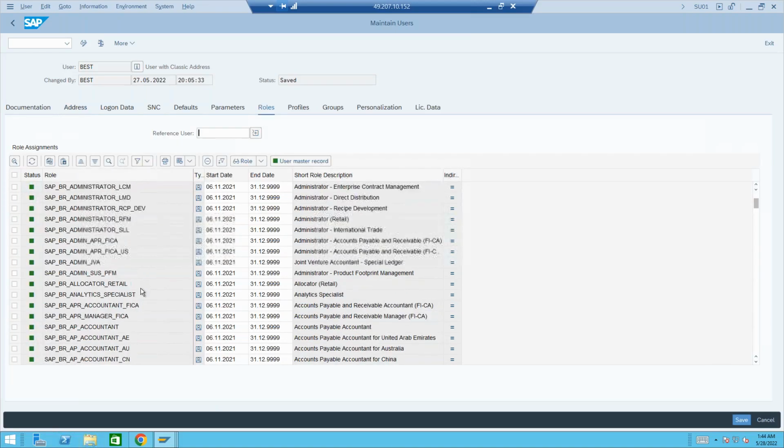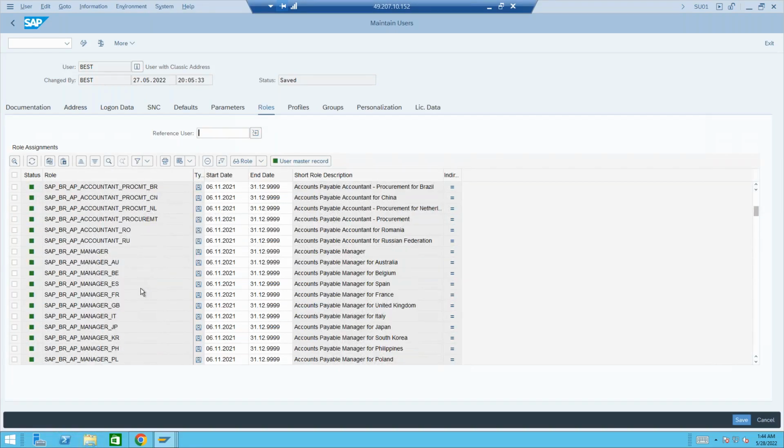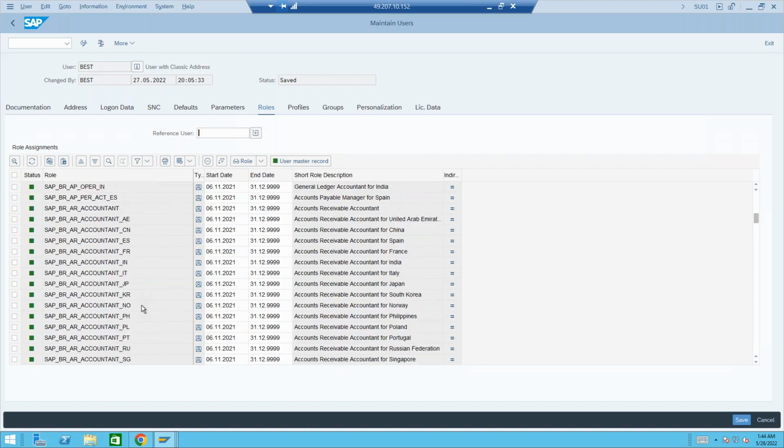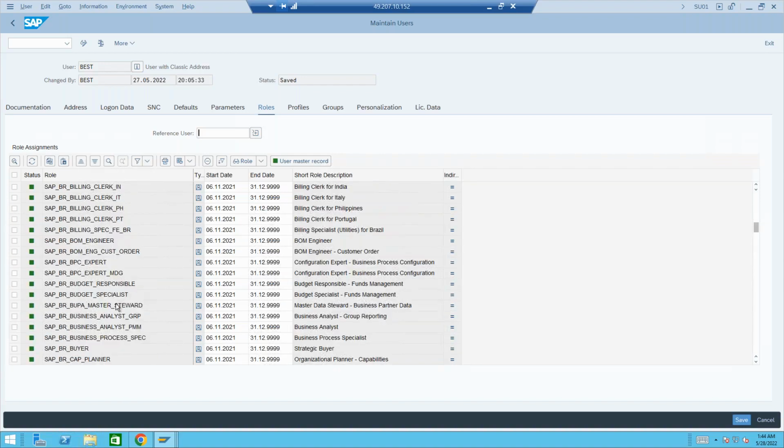SAP_DR_BUPA_MASTER_DATA_STEWARD, not this. In the last session, when we were discussing BP, we deleted that particular role and checked in the BP in Fiori whether it's updating or not, right? So let me put back that role here. BUPA_MASTER_SPECIALIST, like this. One moment. What is this?